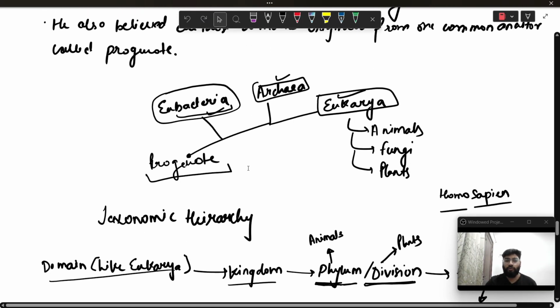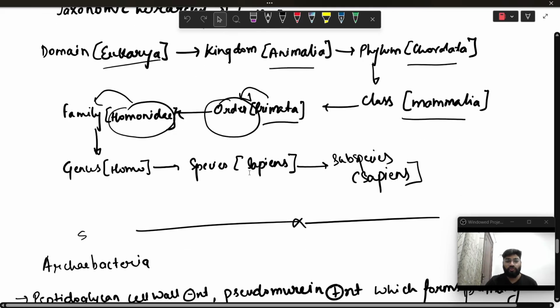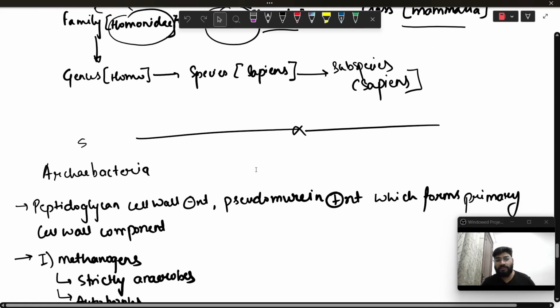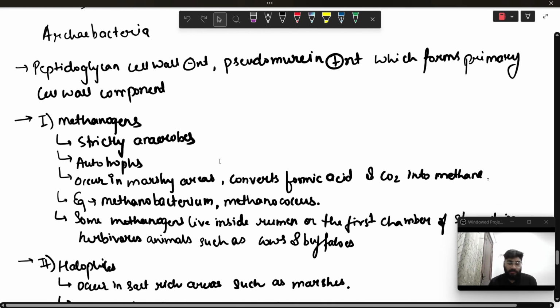Later on, we did talk about taxonomical hierarchy as well, where we started from the domain, then kingdom, then phylum and division, then subphylum, superclass, class, order, family, genus, species, then subspecies. So today we are going to talk about the Archaebacteria, which is a part of Monera in the five kingdom classification, but in the six kingdom classification system, Archaebacteria is a different kingdom. So let's talk about Archaebacteria.